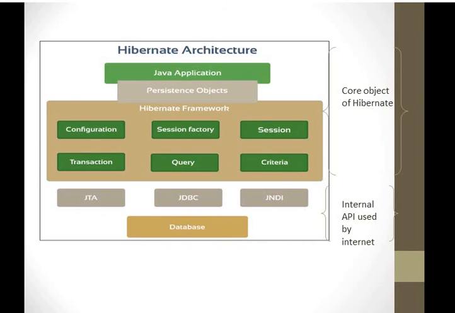Now next is the transaction factory. Transaction factory instances are not exposed to the application and are optional. Transaction is a single-threaded, short-lived object which is used by the application, and it specifies an atomic unit of work. We can obtain the transaction from the session. The JDBC is a connection provider here. It is a pool of JDBC connections, and hence we use it here as the JDBC connection.